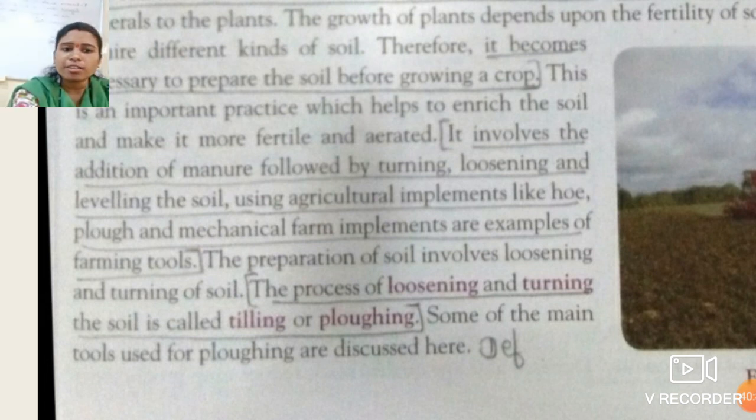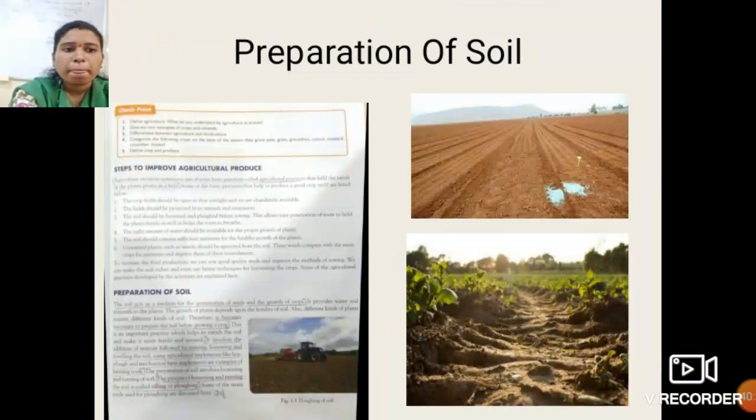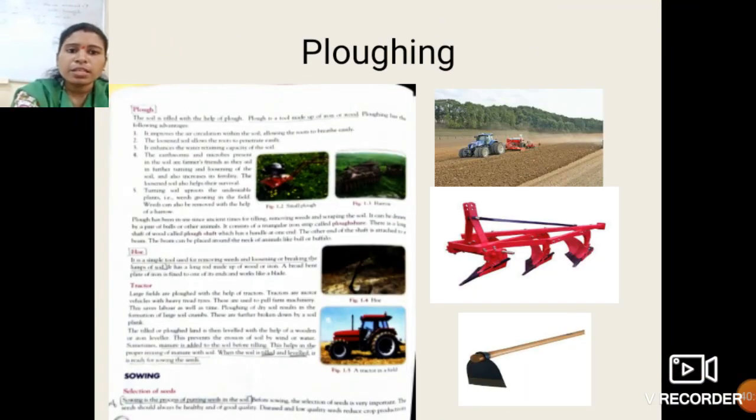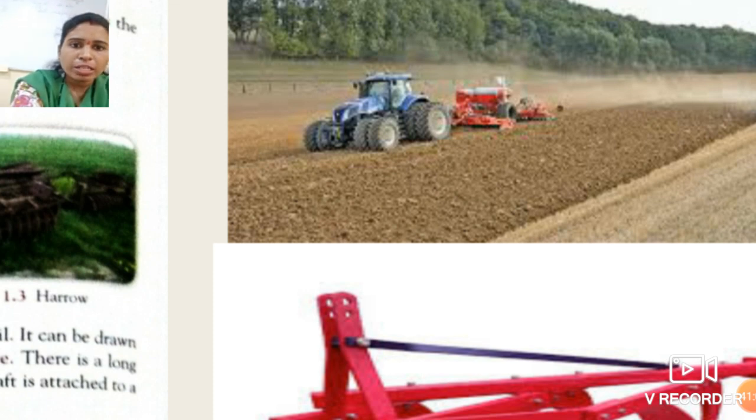We can loosen the soil and turn the soil, that means ploughing of soil is carried out with the help of certain tools. What are these, students? See, ploughing. In this picture, here is the ploughing of soil. How does the ploughing of soil take place?